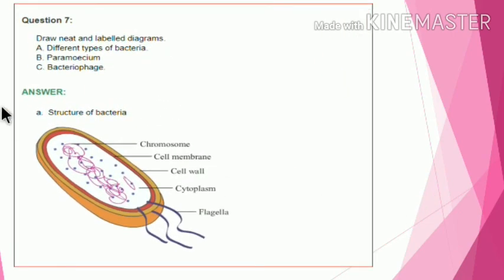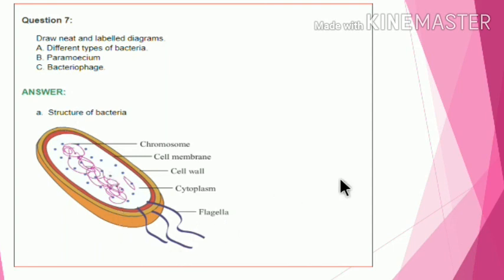Then draw the diagrams, neat and labeled diagrams. Weightage of diagram is 2 marks. Different types of bacteria. This is the structure of a bacteria. Chromosome, labeling: cell membrane, cell wall, cytoplasm, flagella.